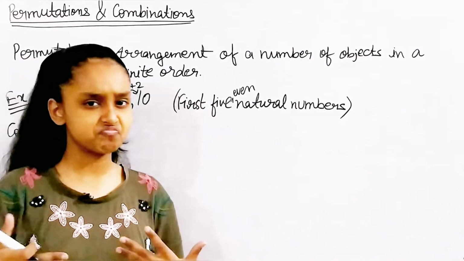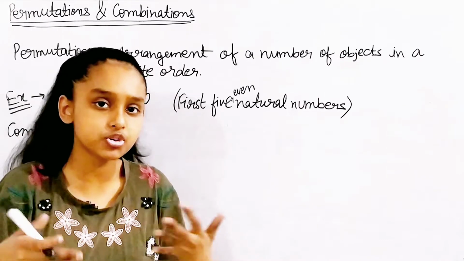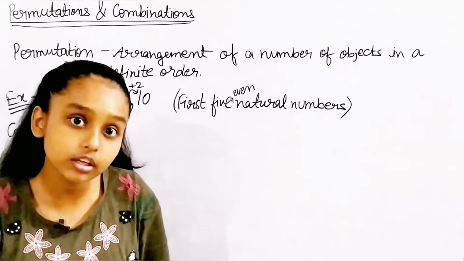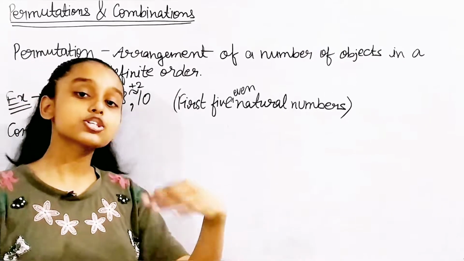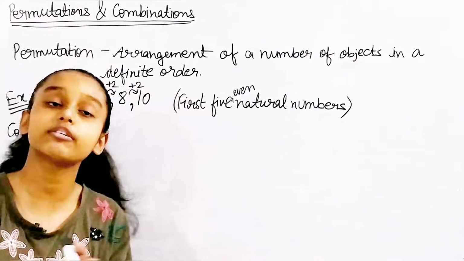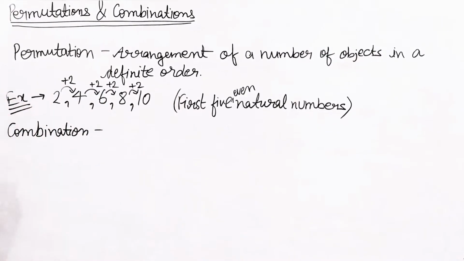Some few things getting combined, making a combination of something. That is actually combination. Now let me tell you the definition, a small definition for combination. Combination is just a selection of a number of objects. That's it.